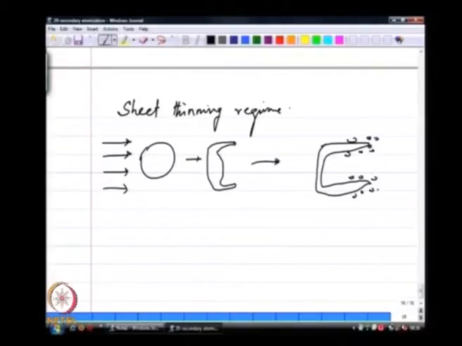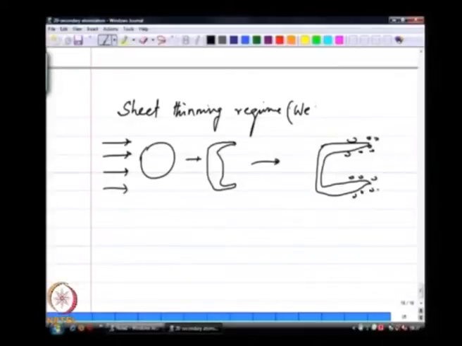The start is of course experiments. You have to have some understanding of what is happening. So, the fact that I have drawn this sequence of cartoons means that I know this is what is happening in this Weber number regime, which is, let us say, between about 60 and about 300. This has been observed to happen in this range of Weber numbers. How do I go about writing a model for this?